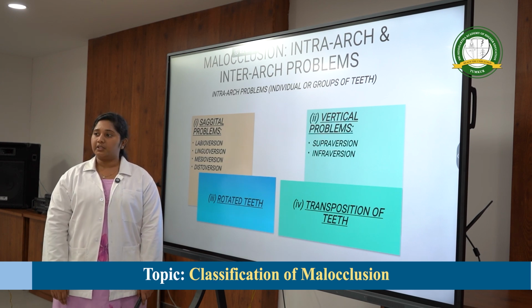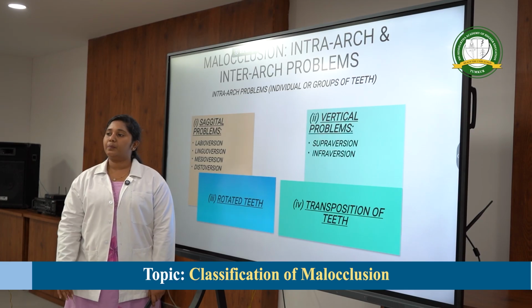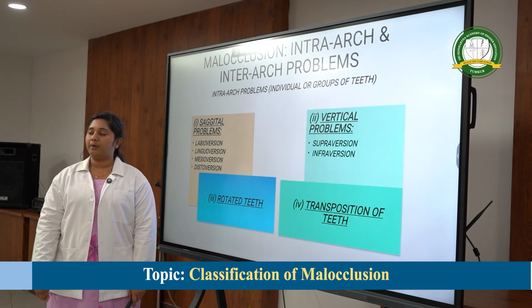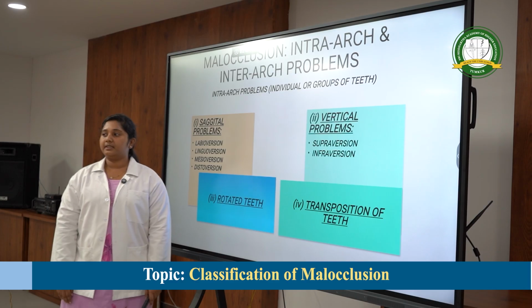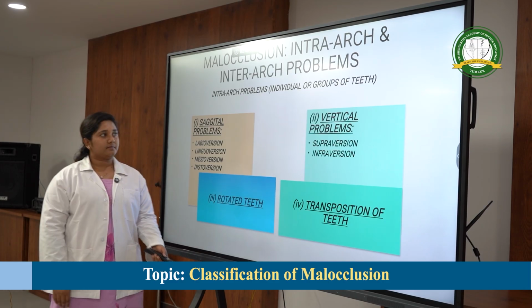Vertical problems include supraversion and infraversion. Supraversion is nothing but supra-erupted teeth, the teeth that have erupted above the line of occlusion. Infraversion is the teeth that have erupted below the line of occlusion.